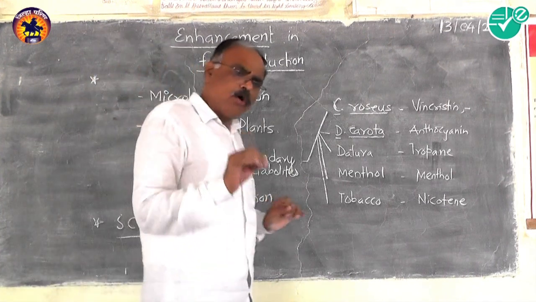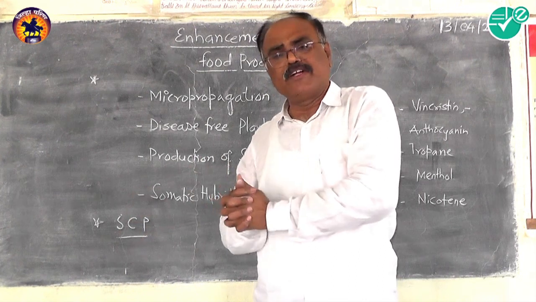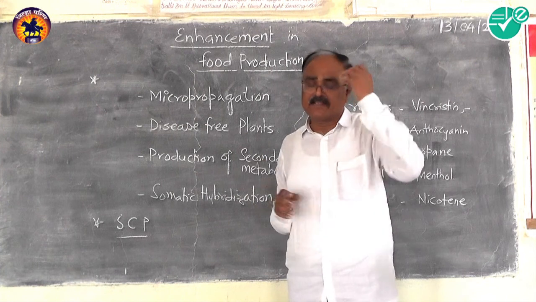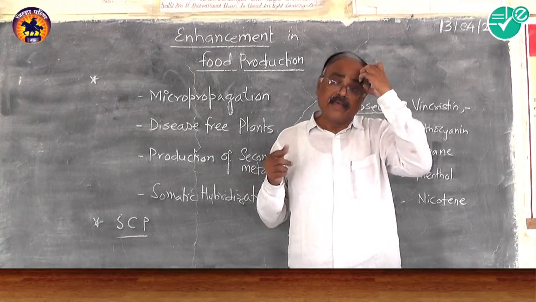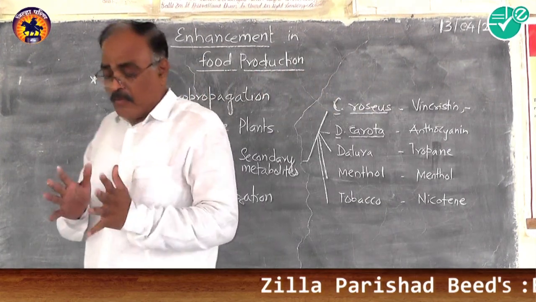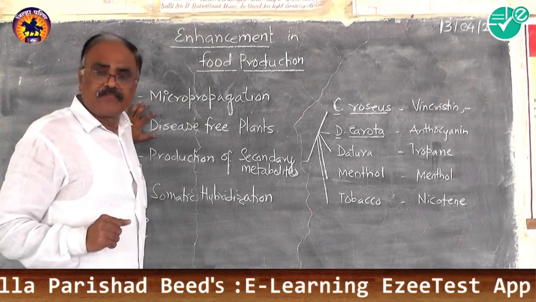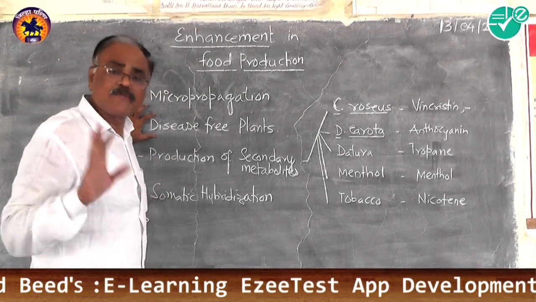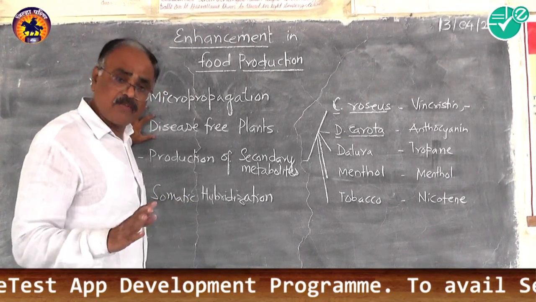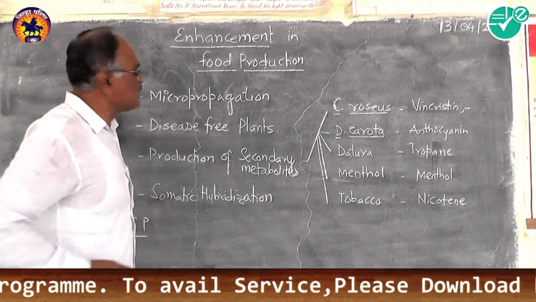That apex is further cultured in the laboratory and later produces healthy plants. This can be done in plants with good quality and the desired characters, which can be recovered by the process of tissue culture. This is what we call disease-free plant tissue culture.